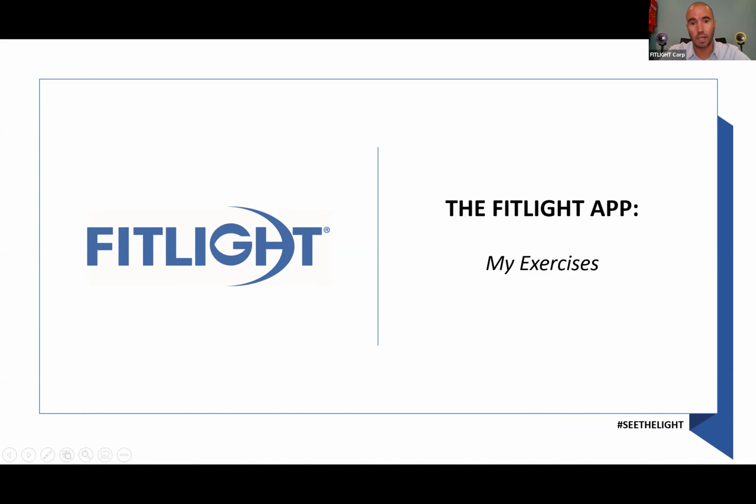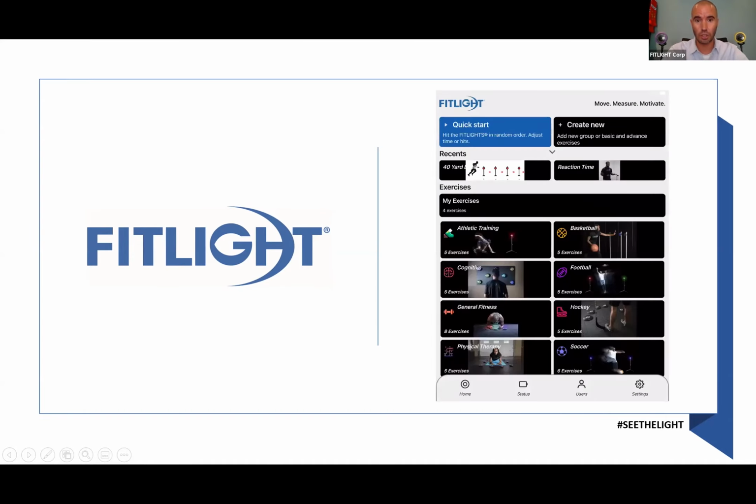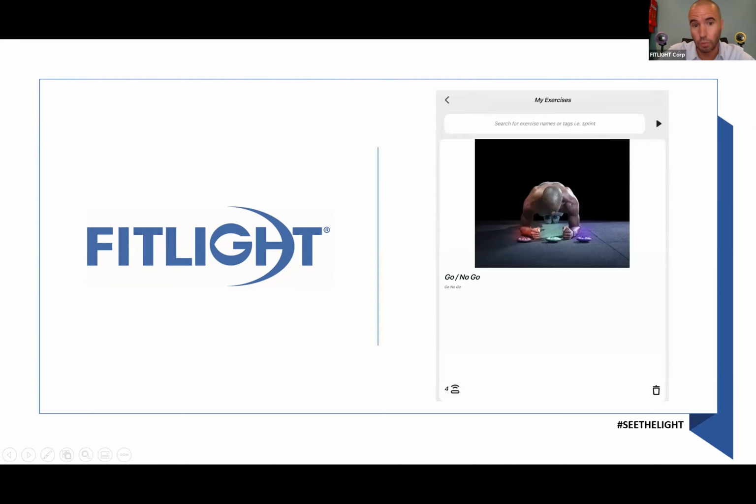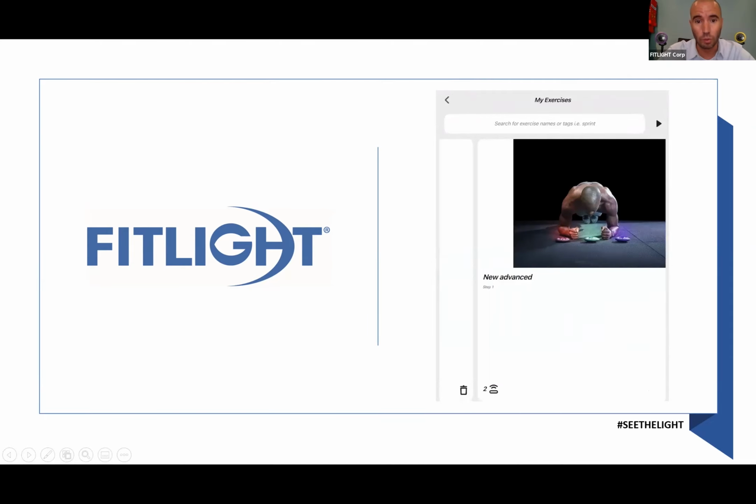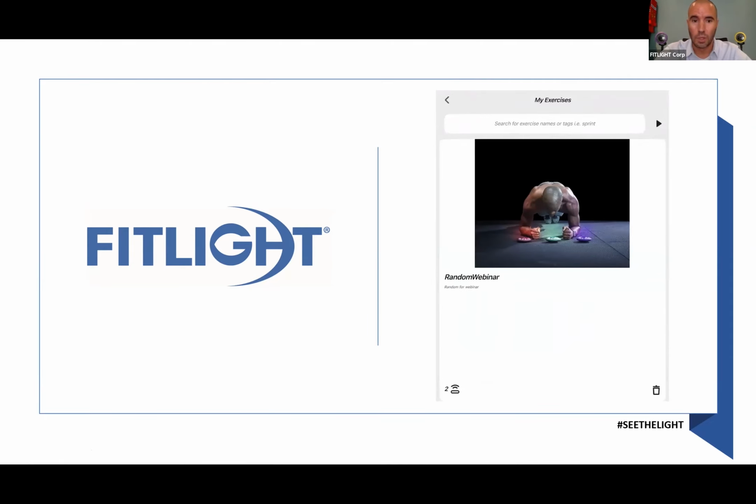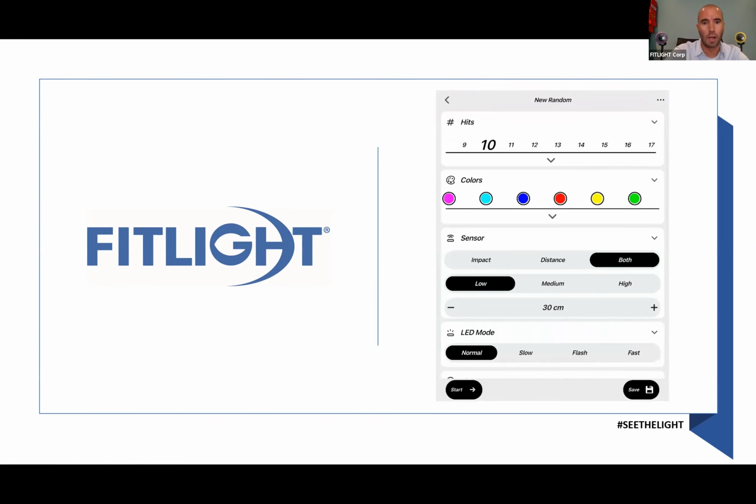So last but not least, I showed you that after each programmed exercise, it will pop up in My Exercises. And that is right here. If you select that, it will show you My Exercises. And if you press and hold one of those exercises, you can actually modify it. So you don't have to program everything again. You just press and hold the already programmed exercise. For example, if you get faster over time, you can just simply modify the timeout and leave everything the same as is.